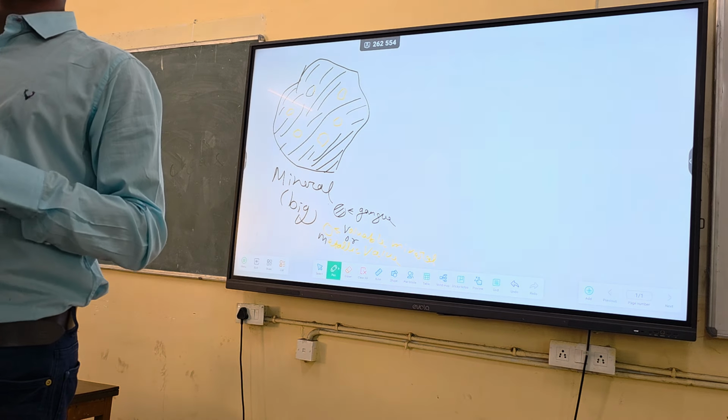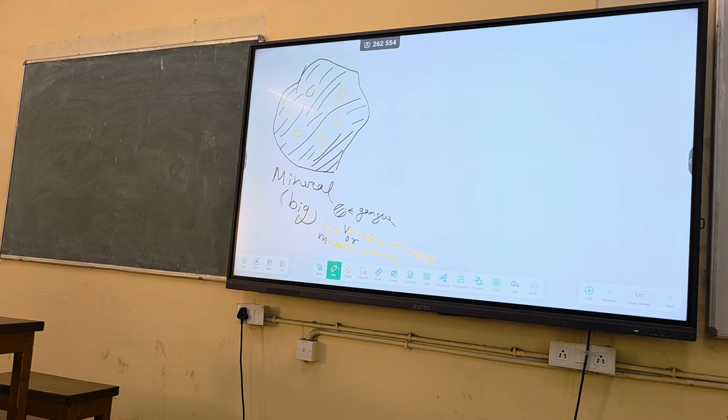And second will be what? If you crush it, what will happen? Everything becomes powder. You do grinding, everything becomes powder. But that powder will be having two things, no? Next step will be what? Separation. So these are the main objectives: to do release, unlock or liberate, and the second stage is to separate. Because they will be in a mixture form of powder, no? So you need to separate them.